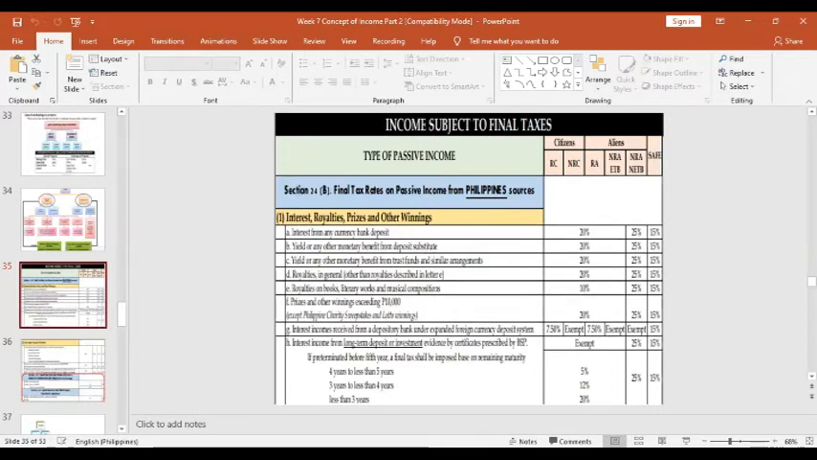For 3 years to less than 4 years, for the resident citizen and non-resident alien engaged in trade and business, 12%, and less than 2 years is 20%. And for the non-resident alien not engaged in trade and business, that's 25%. And for the special alien, it is 15%. Okay, that's the final tax rates on the passive income.